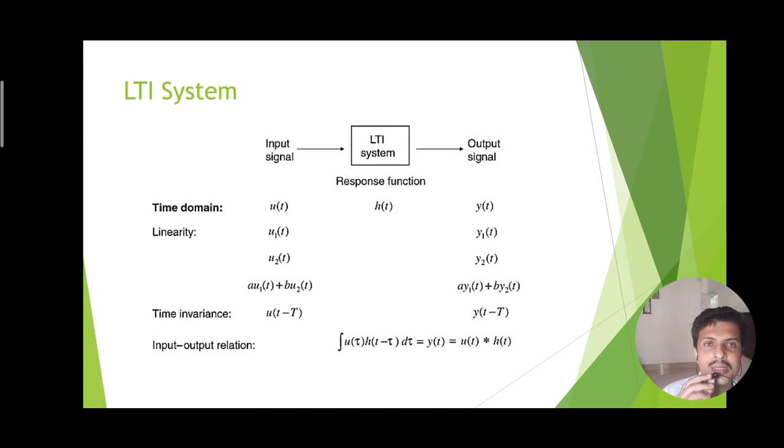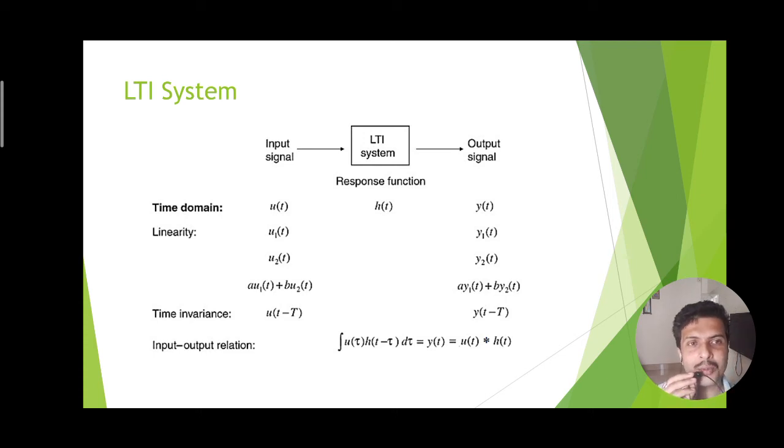Now, linearity means if u(t) is representing the input signal, there are two inputs we are considering, u1(t) and u2(t), and corresponding outputs are y1(t) and y2(t). Therefore, the weighted sum of input, that is a times u1(t) plus b times u2(t), produces a times y1(t) plus b times y2(t). Then it is obeying the superposition theorem. That means the system is linear.